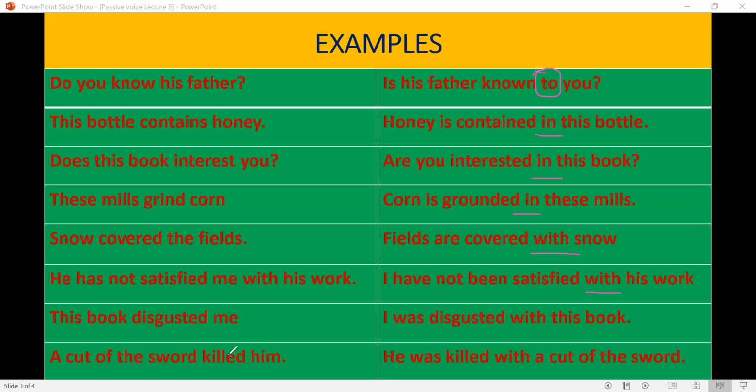A cut of the sword killed him. He was killed with a cut of the sword. So we do not use by with these verbs.